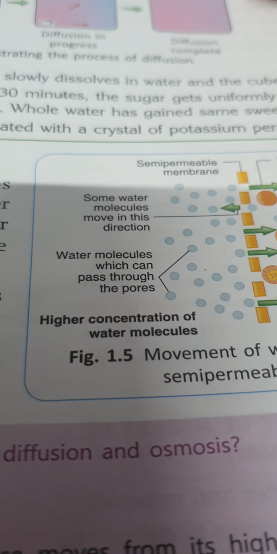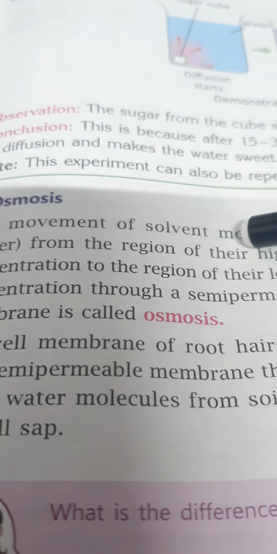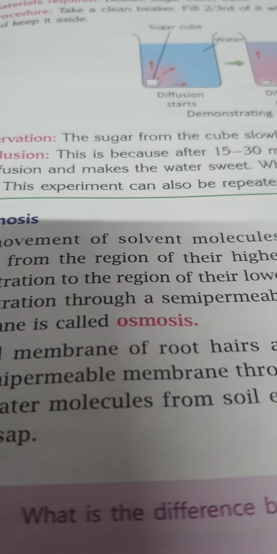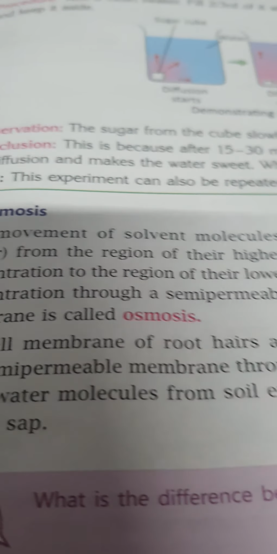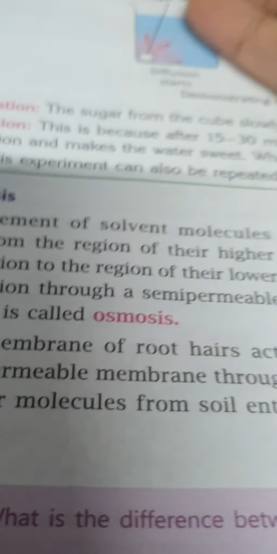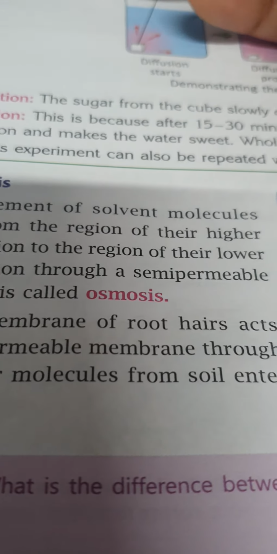Now plants absorb this water through their entire surface, from roots, from stem, and from leaves also. Because of this, osmosis occurs and the water is absorbed by the root hairs through cell membranes from the soil. Then the root hair cell becomes more turgid and its osmotic pressure falls.